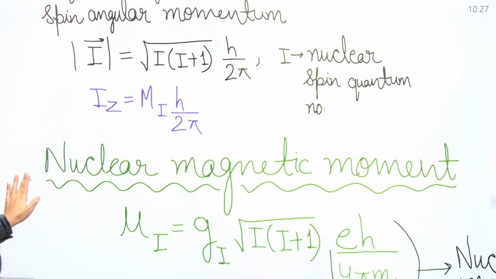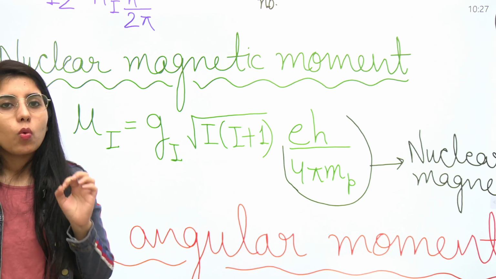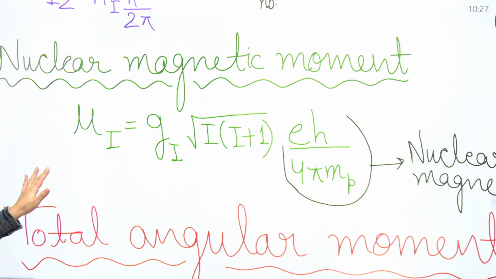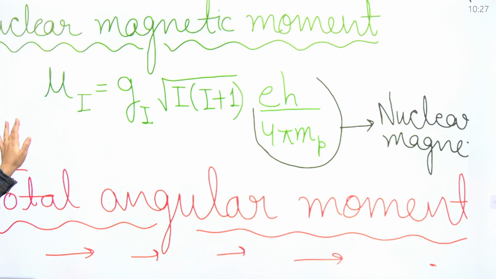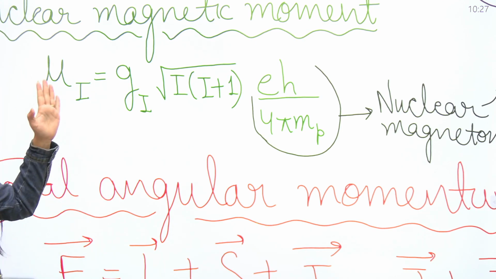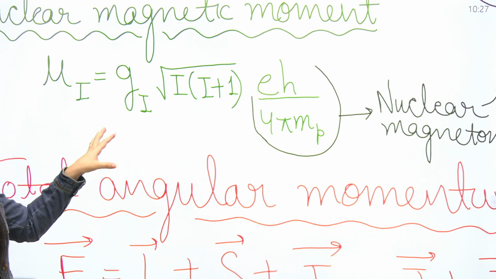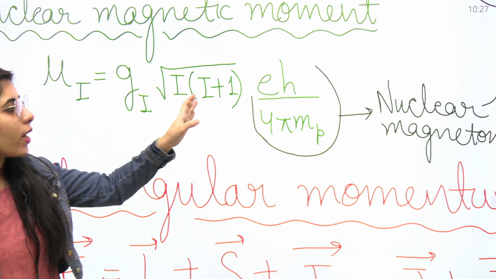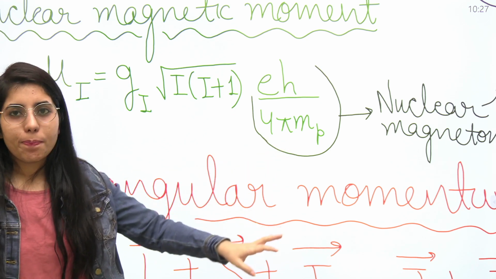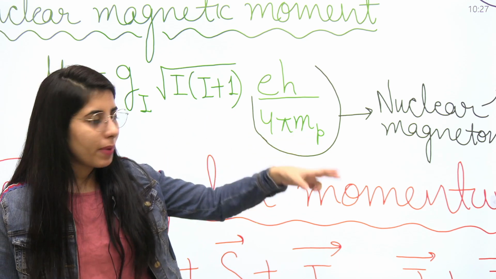Next expression is for the nuclear magnetic moment. When we talk about the nuclear magnetic moment in hyperfine splitting, you will have mu I equal to gI, the g factor corresponding to I, times root I into I plus 1 times eh upon 4 pi mp. And this eh upon 4 pi mp term is known as the nuclear magneton.